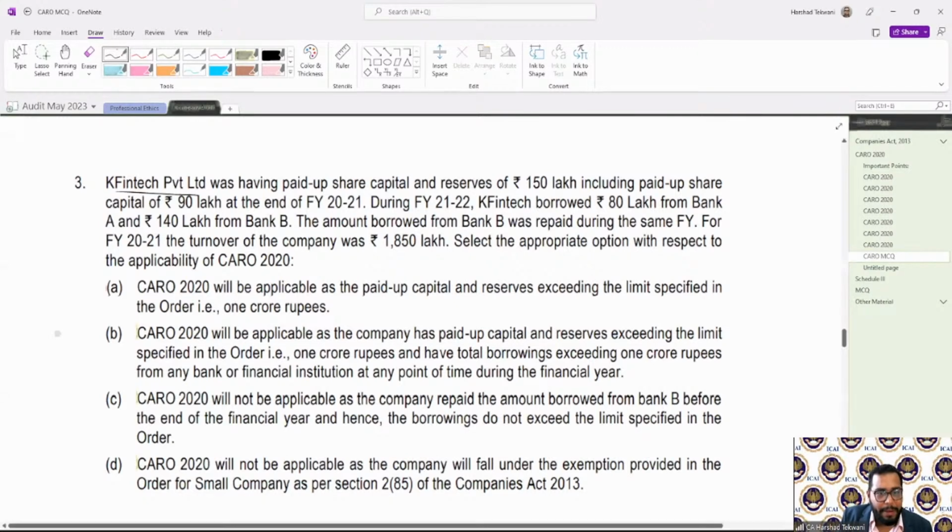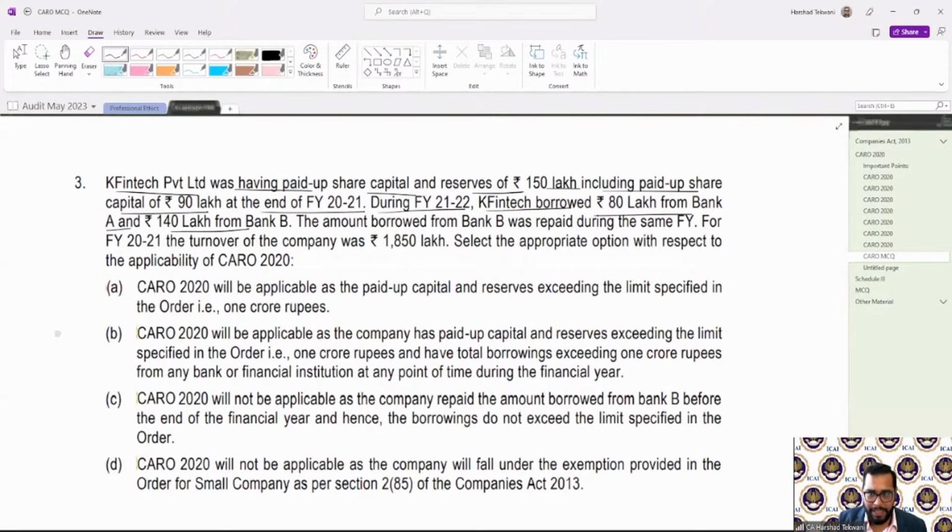K Fintech Private Limited was having a paid up share capital and reserves of rupees 150 lakh, including paid up share capital of rupees 90 lakh, at the end of FY 2021. During FY 21-22, K Fintech borrowed 80 lakh from Bank A and 140 lakh from Bank B. The amount borrowed from Bank B was repaid during the same financial year. For FY 2021, the turnover of the company was 1850 lakh. Select the appropriate option with respect to the applicability of CARO 2020. What is option 1?